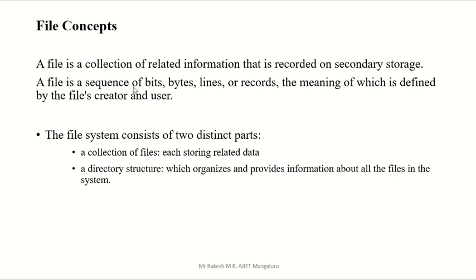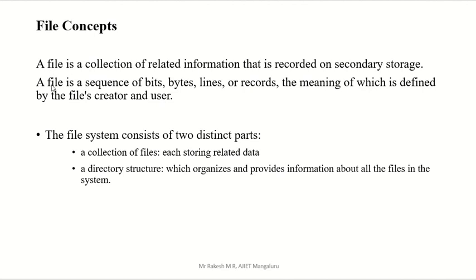A file is a sequence of bits, bytes, lines or records, the meaning of which is defined by the file creator or user. A file is a sequence of bits; it may be some records, or it may contain some zeros and ones, or it may contain some bytes or lines. Information is there in the file, defined by the file creator and user. Whoever created that file, their information is there in the file, or whoever is a user, their information is there in the file.